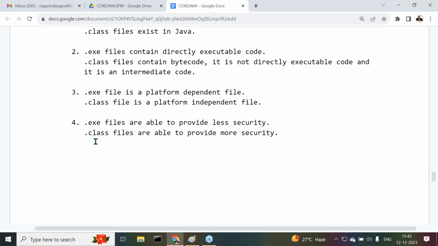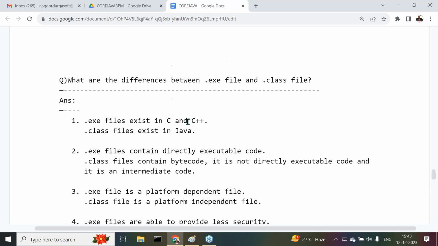No virus related file is available in the form of .class files. Even in this direction we can conclude that .exe files provide less security and .class files provide more security.